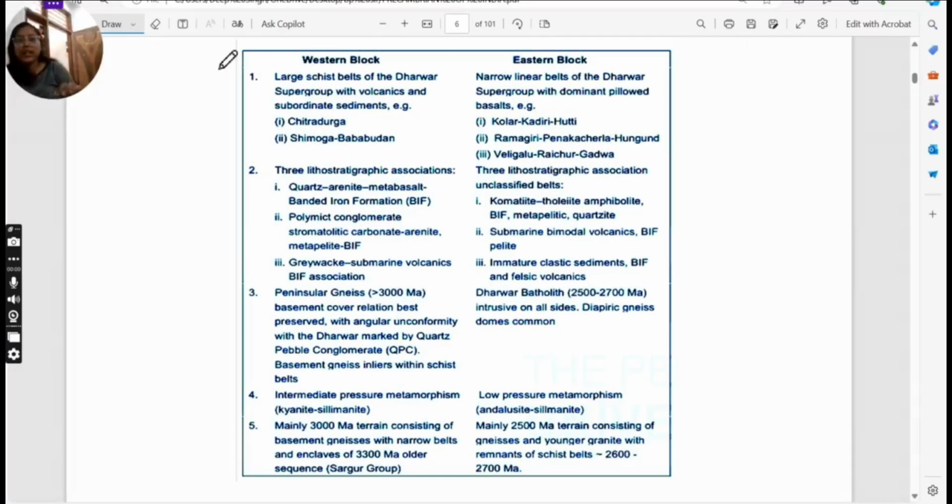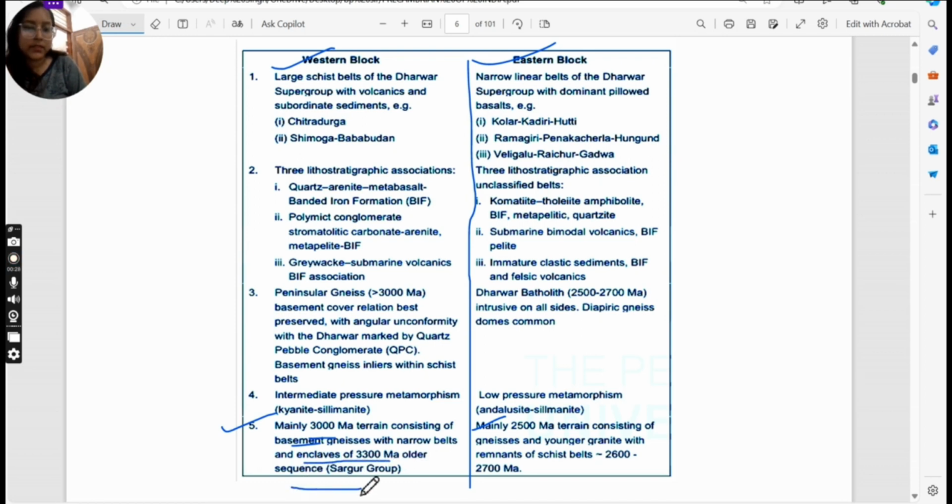ठीक है, I have told you that this Dharwar Craton is divided into two blocks, Western block and Eastern block. Let us see the differences which occur between them. So starting with the ages, Western Dharwar Craton is of 3000 million years ago, which means it is a bit older than the eastern part, and consists of gneiss with narrow belts and enclaves of 3300 million years ago, which is older than the Sargur group.